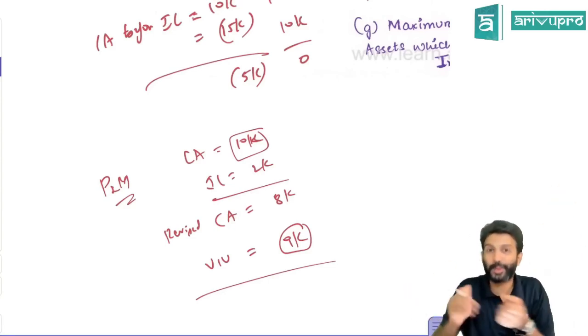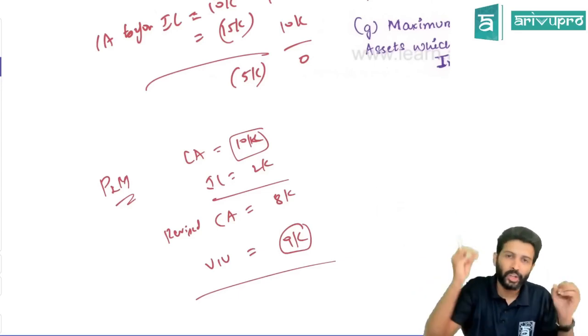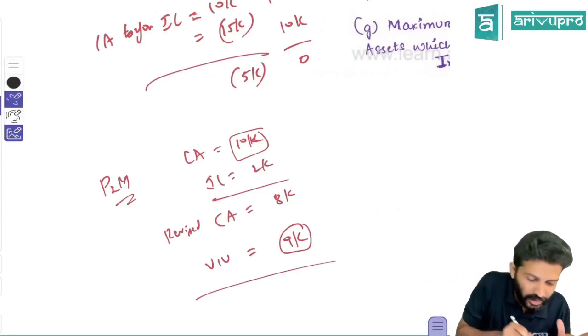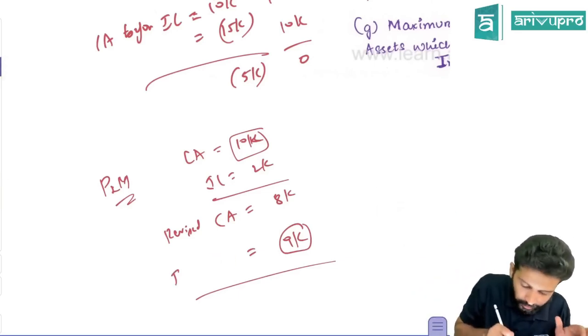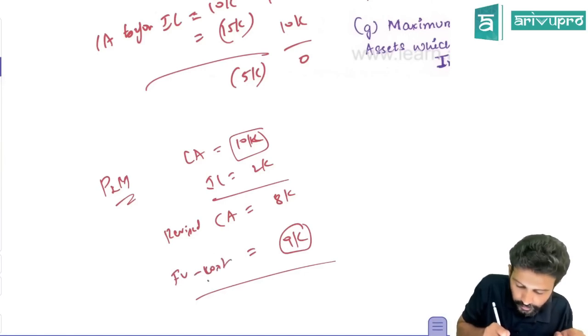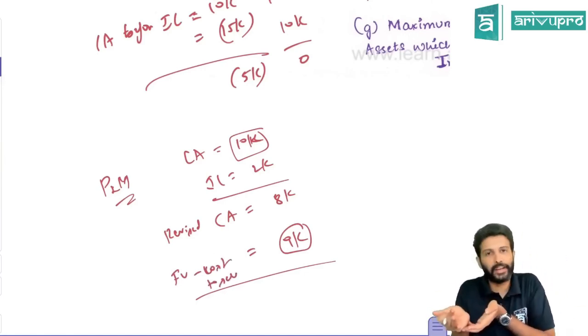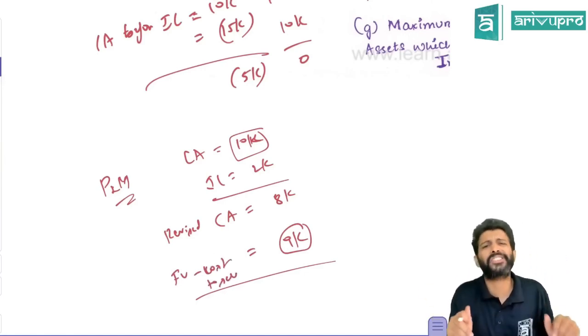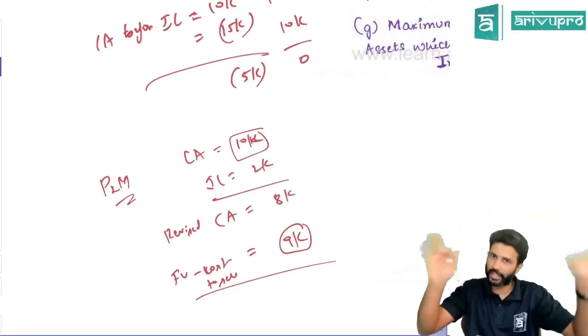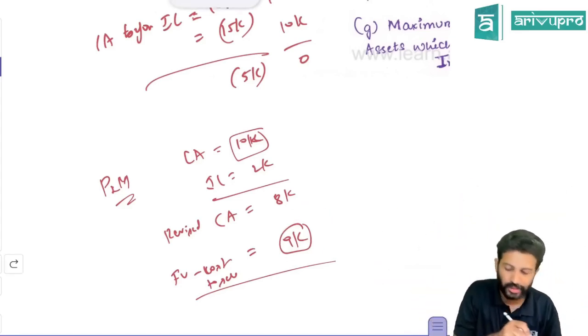Fair value you can find out because that is the value you get by selling the asset. So if you sell this plant and machinery, let's say you get 9,000. Let's take it this way: fair value less cost to sell is 9,000. Value in use you cannot find out because it doesn't generate individual benefits. A group of assets is generating the benefits. But fair value less cost to sell is 9,000.